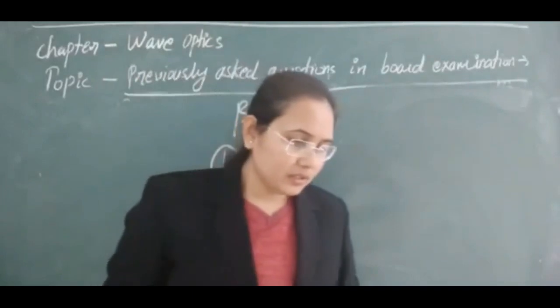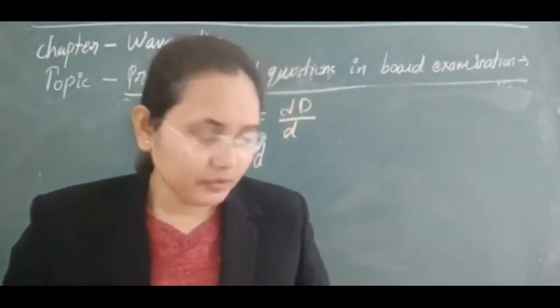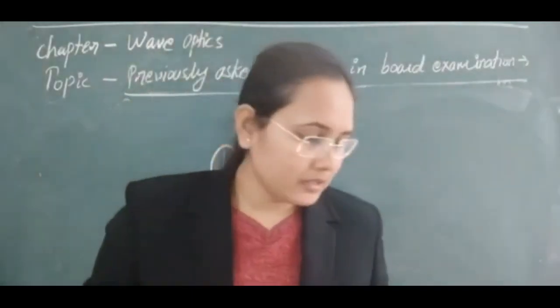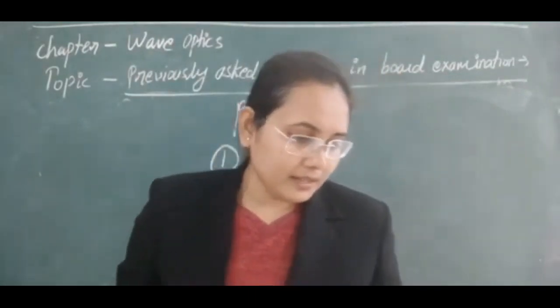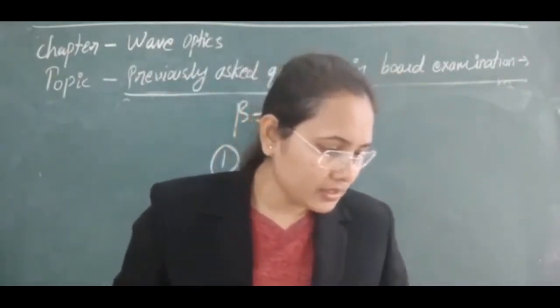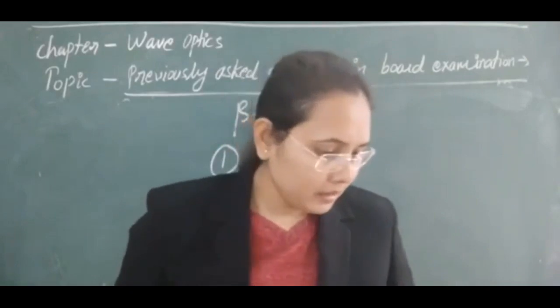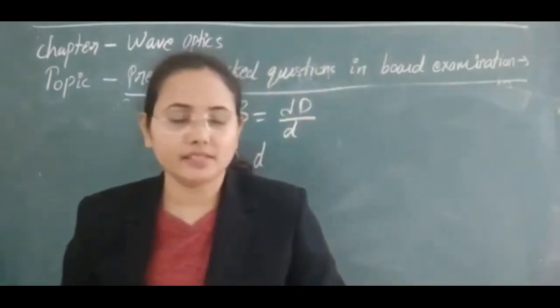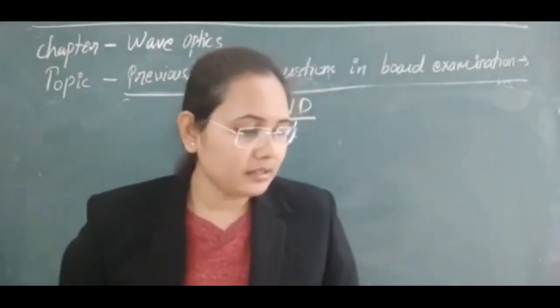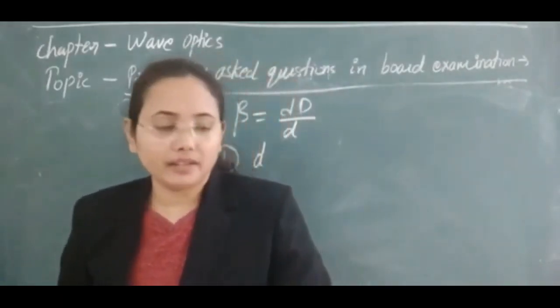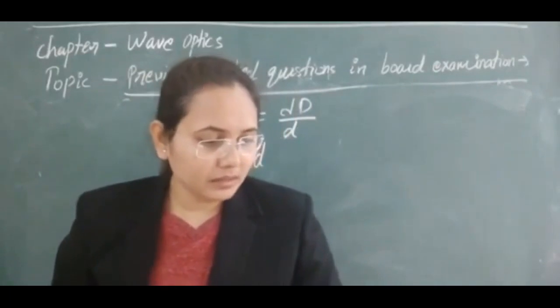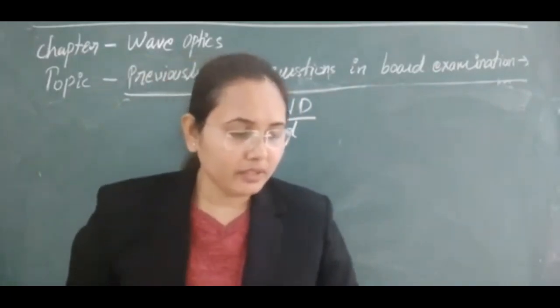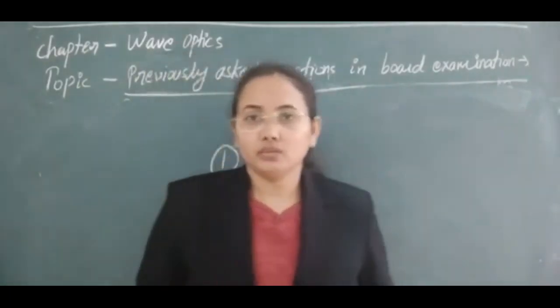So the next question is this: two questions are asked here. When monochromatic light is incident on a surface separating two media, the reflected and refracted light both have the same frequency as the incident ray. Explain why. This question was asked two times, in 2011 and 2013.